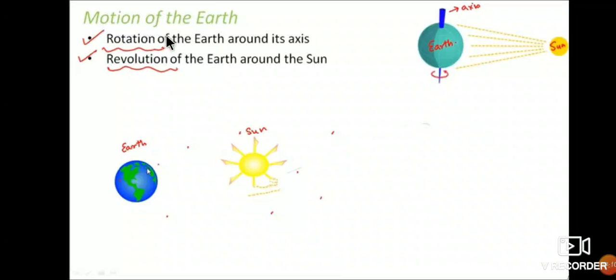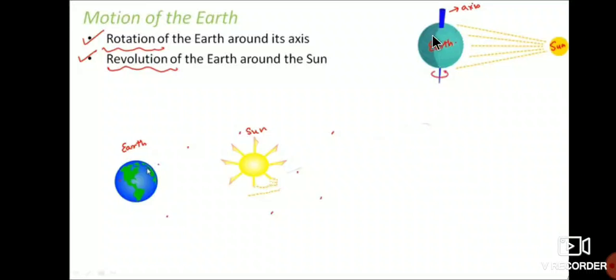So one more example, dear students: motion of the earth. It's very important. See, rotation of the earth around its axis and revolution of the earth around the sun. They have given two concepts. So rotation and revolution, these two are examples of motion, because this earth rotates on its own axis.